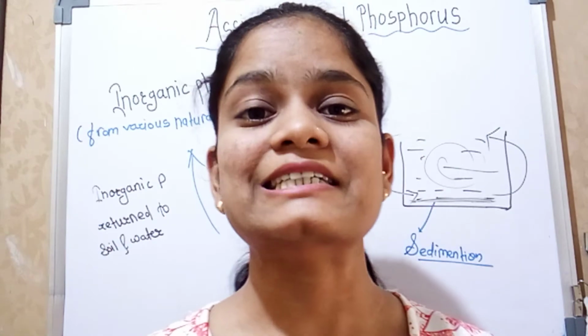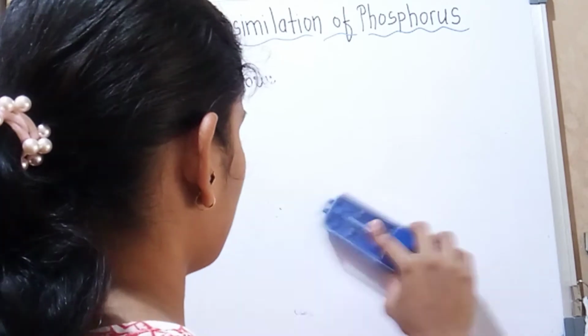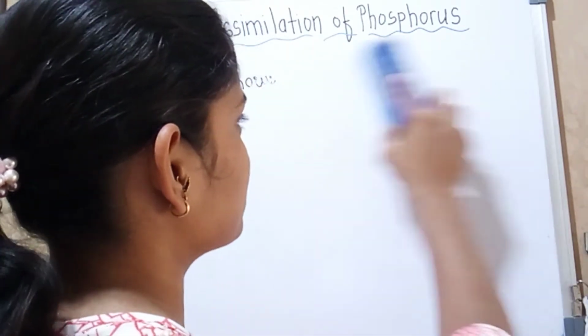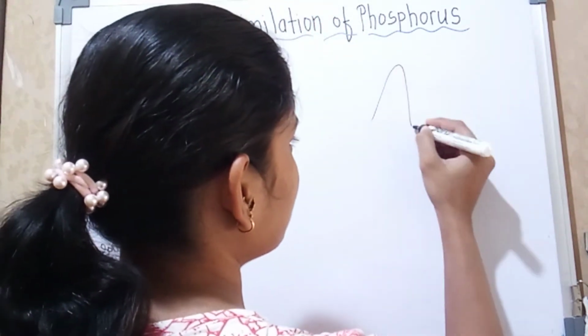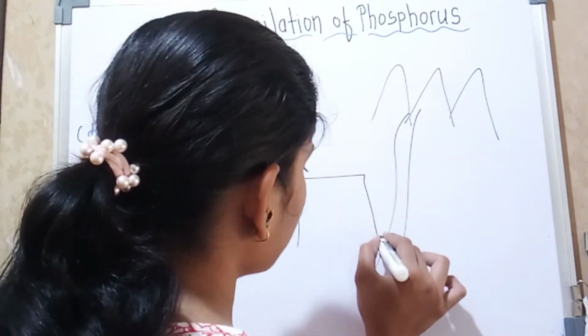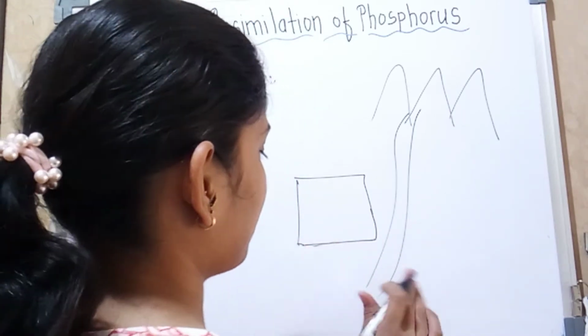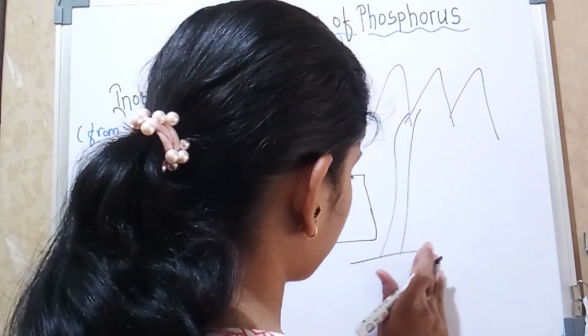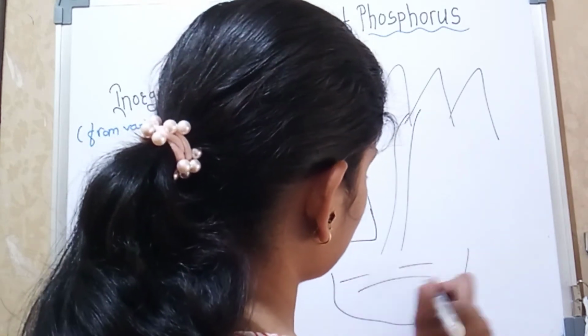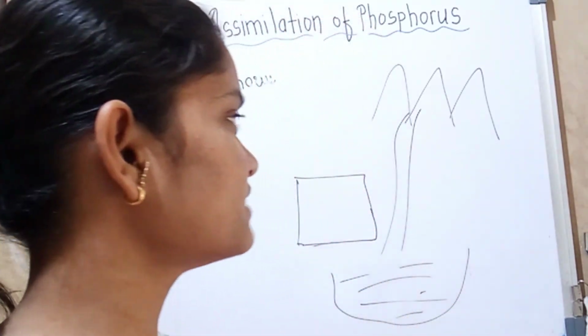So now let's see the cycle of phosphorus. Let's see how the phosphorus is released and then formed again. Here is our rock, here is our river, here is our farm. This is just illustrated for understanding. And here is our water ecosystem, where a much larger amount of water is present. Now in the phosphorus cycle, the phosphorus is released by weathering of rock.